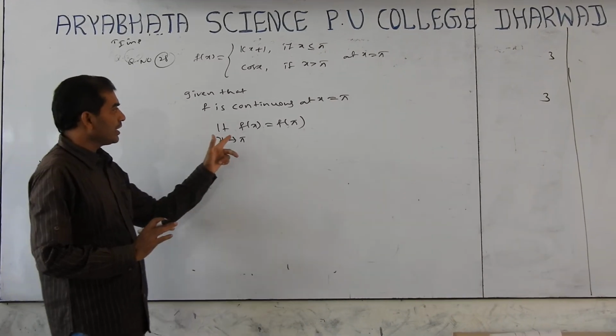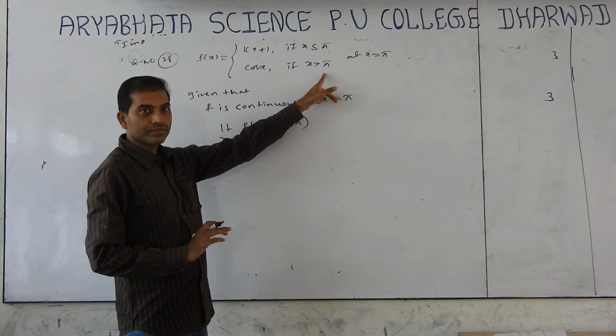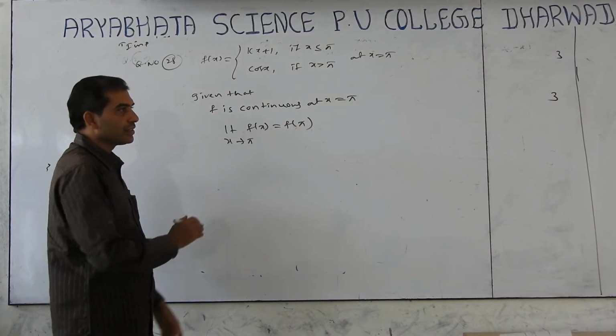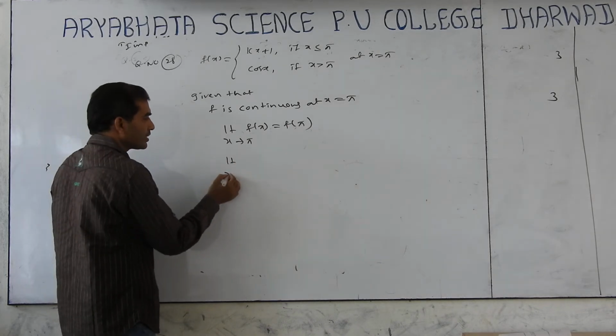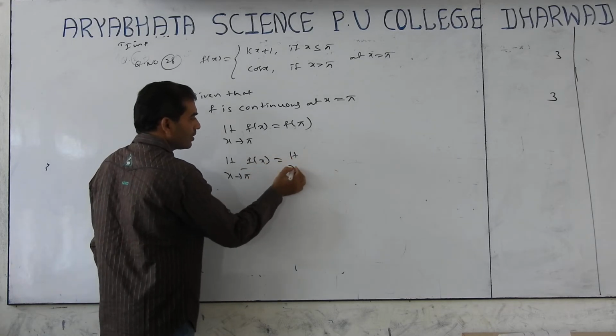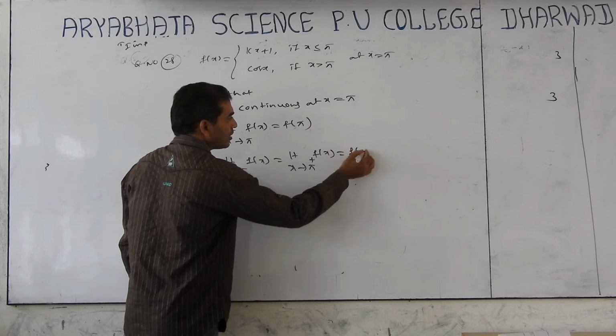Limit here at pi, check it. Is it changing function or not? Changing. So we should find left limit and right limit. Limit x tends to pi minus f of x equal to limit x tends to pi plus f of x equal to f of pi.